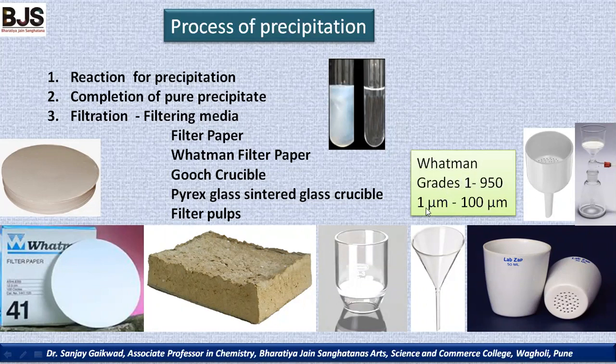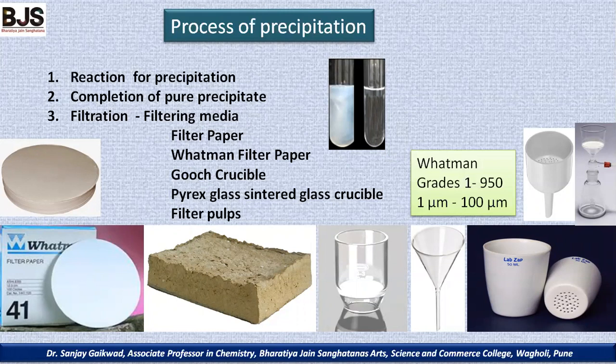It depends on the mesh size, whether it is a 1 micrometer to 100 micrometer particle size, or the mesh size of the filter and the thickness of the filter paper. Depending on the nature of the particle size of the precipitate, we can select any Whatman filter paper.